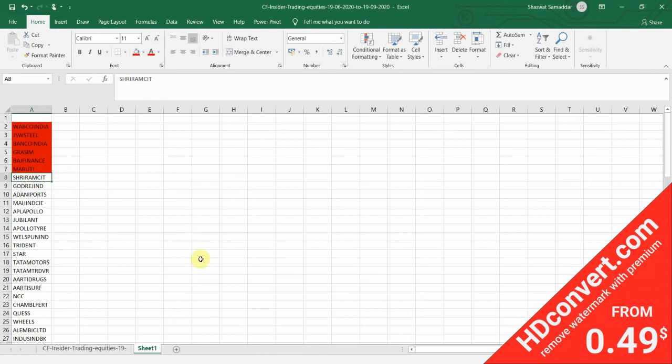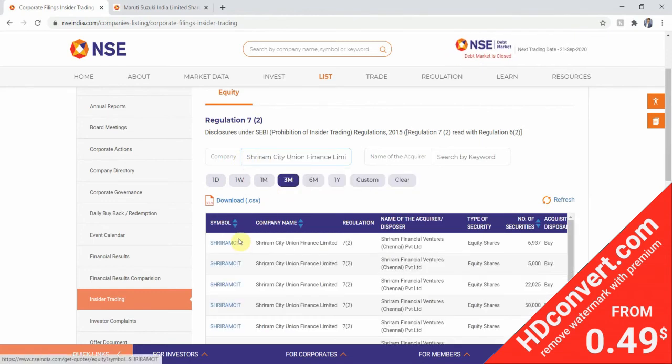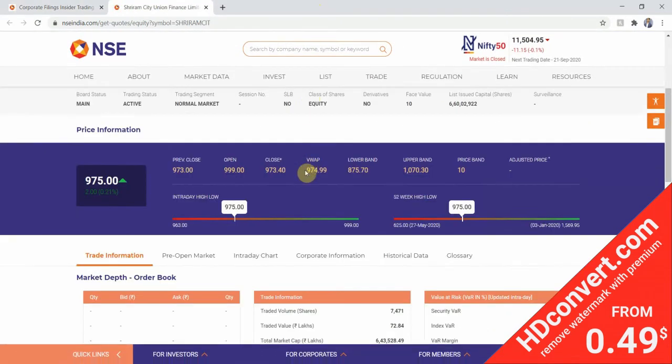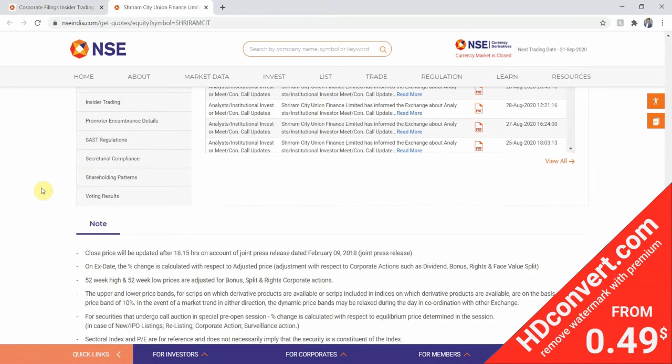Next in the list is Shriram City. We'll copy this. We'll again go down to the insider trading information. We'll copy the stock name. We'll click on the stock name. We'll click on the symbol, then we can close the Maruti. Okay, then I'll go to corporate information.